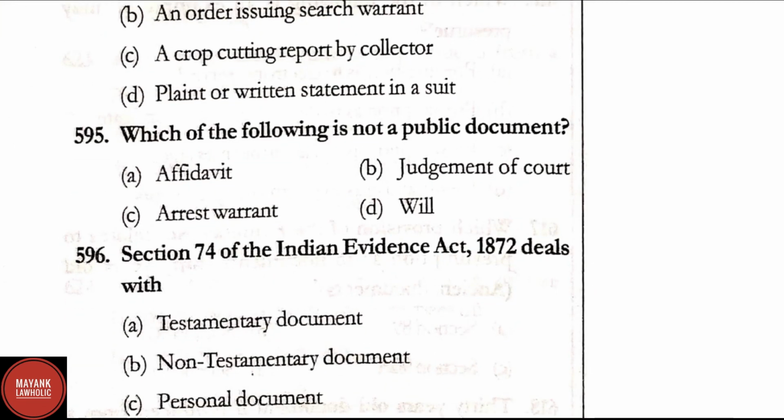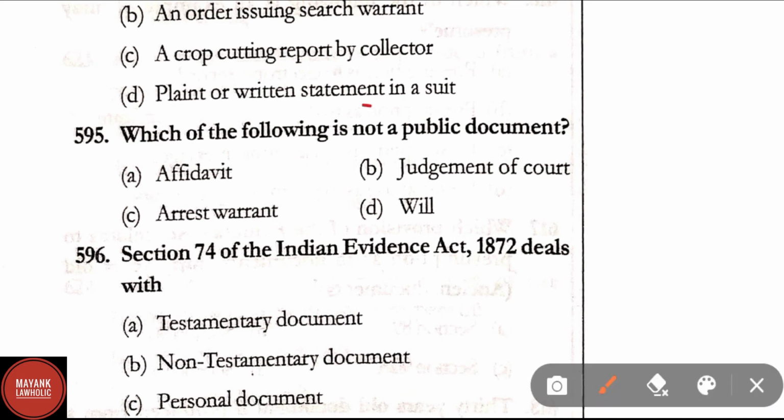Question number 595. Which of the following is not a public document? Affidavit, judgment of the court, arrest warrant, will. A will is not a public document. Option D here is the right answer.